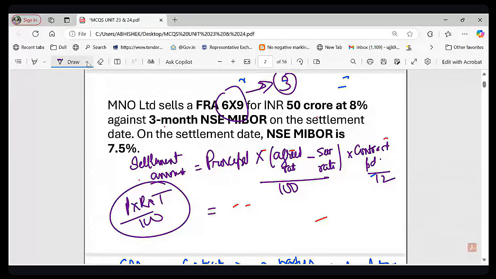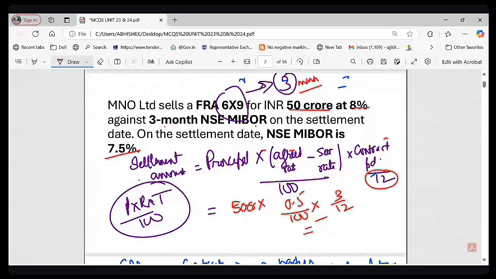It is 50 crore. So let me write 50 crore multiplied by the agreed rate, which is 8%. The settlement rate is 7.5%. What is the difference? 0.5%. So 0.5 divided by 100. And what is the contract period? It is 3 months, so to make it a year, into 3 upon 12, right? So how much value are you getting? Please type in the chat box. What is the settlement amount?